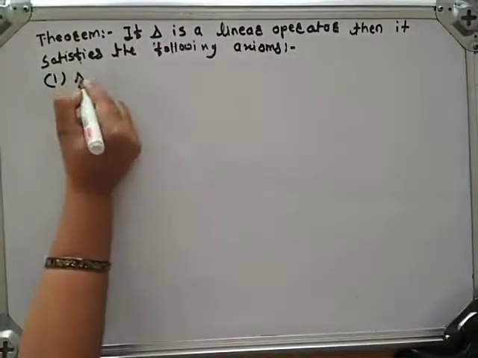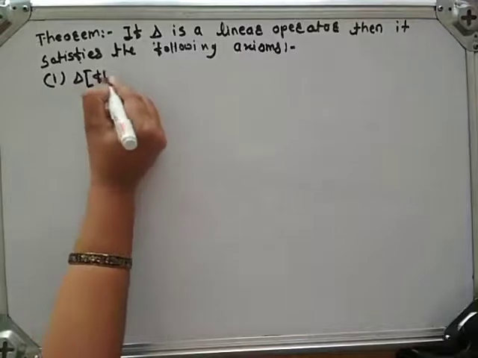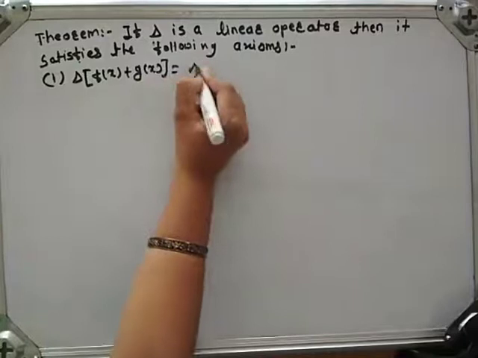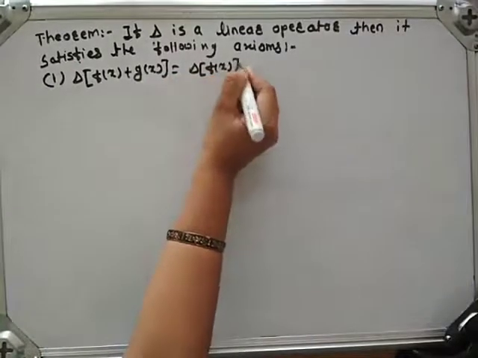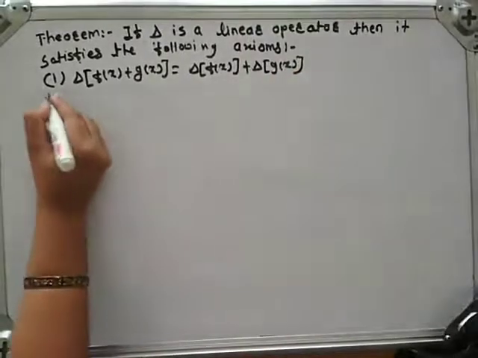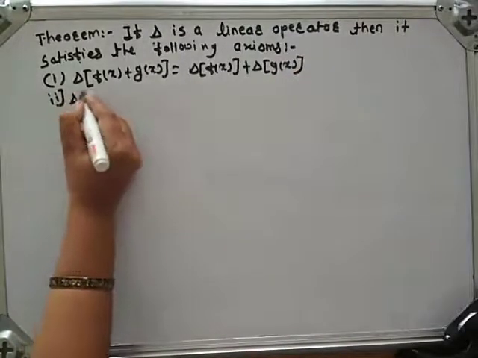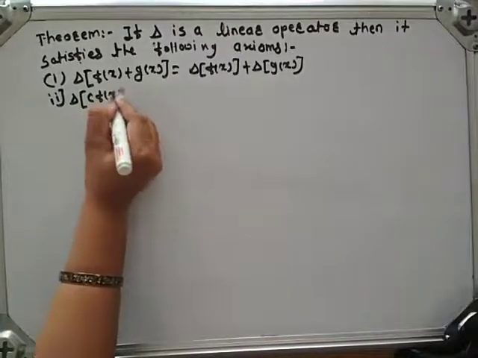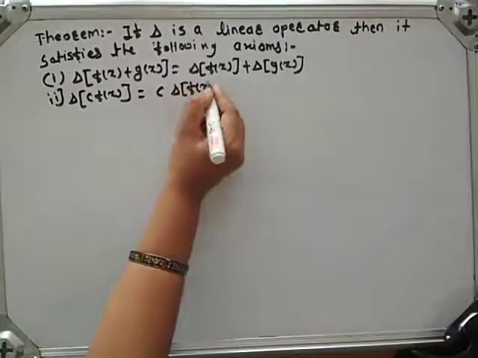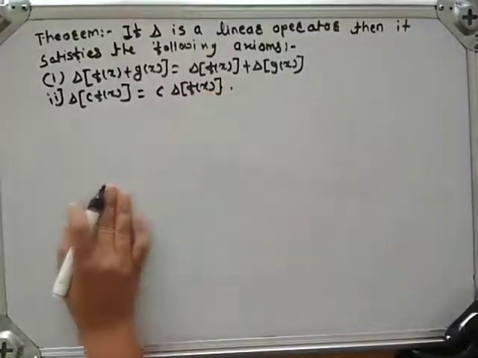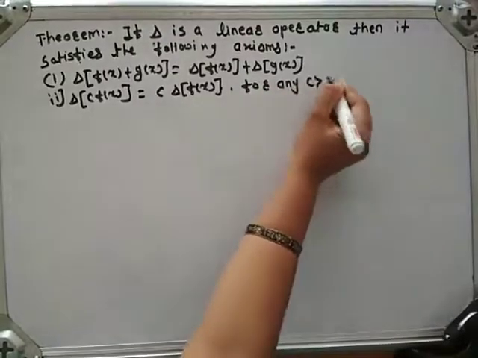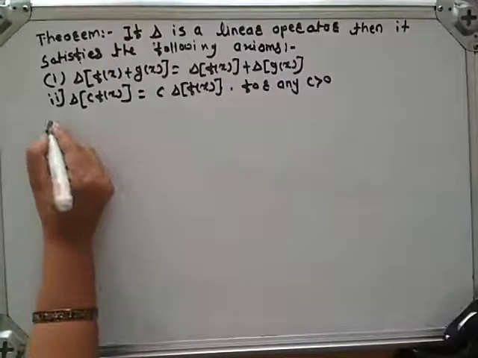First one is delta of (f of x plus g of x) is equal to delta f of x plus delta g of x. Second one is delta of c into f of x is equal to c into delta f of x, for any c greater than 0, where c is a constant.